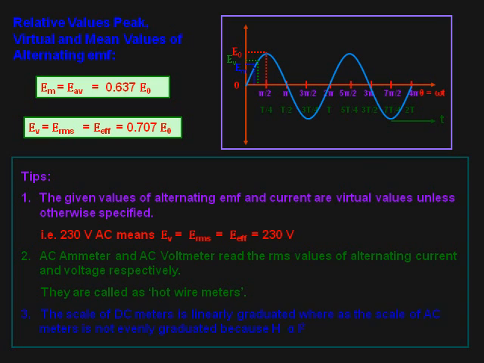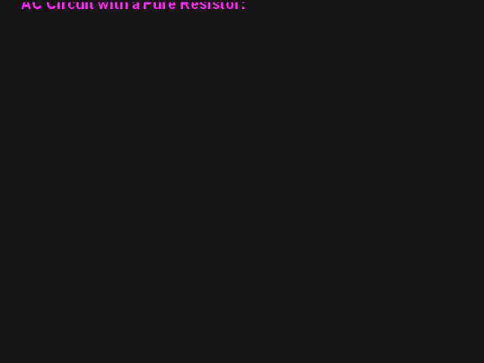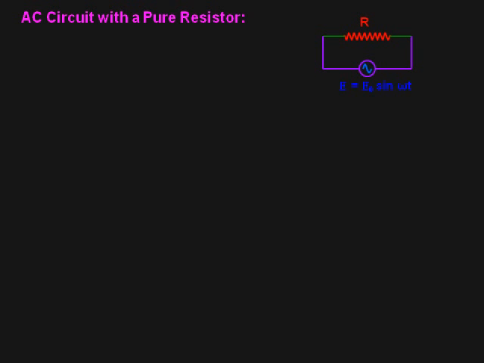The scale of a DC meter is linearly graduated, whereas the scale of an AC meter is not evenly graduated because H is directly proportional to I square. AC circuit with pure resistor. There are several points in this. I have also made a live video regarding these topics, so you are supposed to go through that video too.